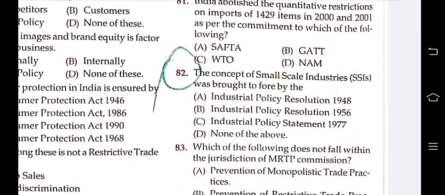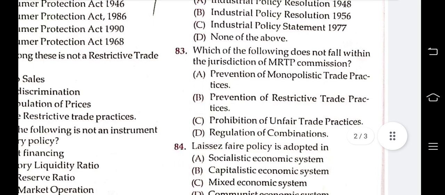The next question is, which of the following does not fall within the jurisdiction of the MRTP Commission? Options are prevention of monopolistic trade practice, prevention of restrictive trade practice, prohibition of unfair trade practice, regulation of combination. Answer is regulation of combination. Regulation of combinations does not fall within the jurisdiction of the MRTP Commission.